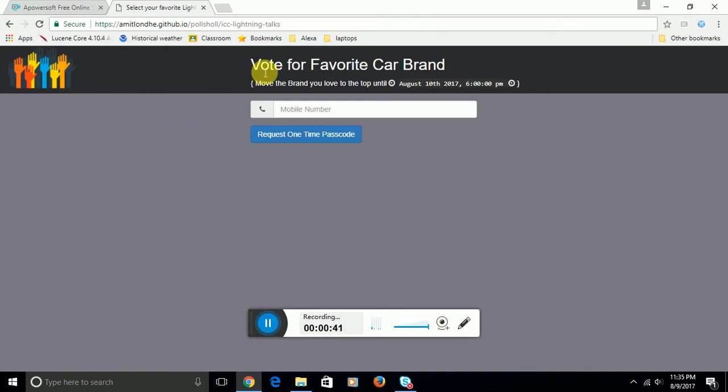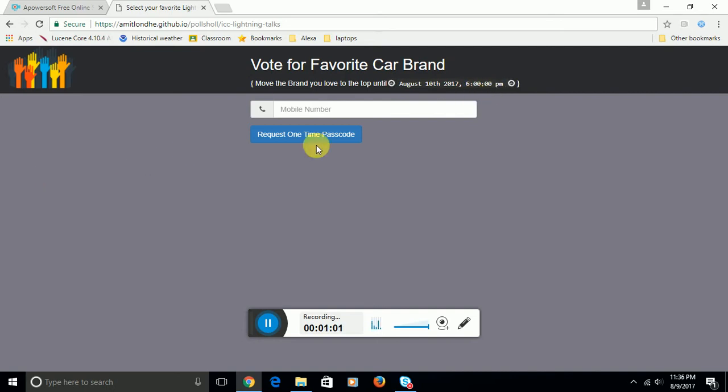In the app, you can see the title of the poll is mentioned over here. So this title can be customized using the Firebase database. There is also another helper text that will help you understand until what time the poll will be open.